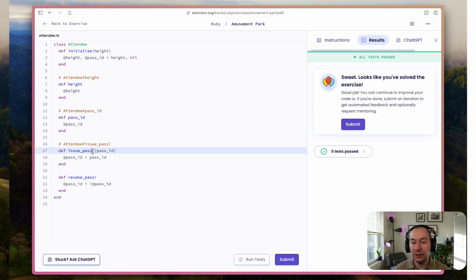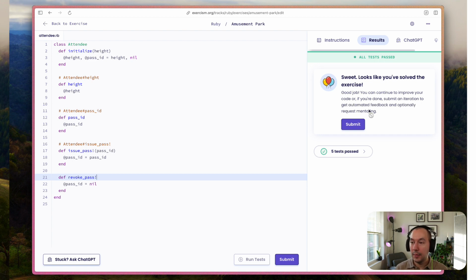In these method definitions, we're really doing it for the purpose of signifying that this method itself is dangerous, right? Bang, it's dangerous. It changes something. If you run this method, it's not just a getter. It's not just going to get you information. If you run this method, it's going to change something. So be careful when you're writing code that calls this method. Make sure that you're calling it with the intention of changing something. So, all right, let's run the test one more time. Make sure this is all good.